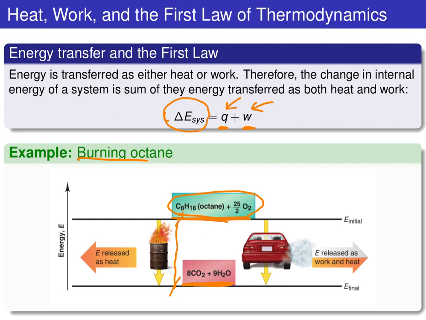If we just put a bunch of gasoline in a trash can and light it on fire, then the vast majority of that energy is coming out as heat. So we have basically heat being released, so everything shows up as Q. If we burn it in a more controlled fashion in the context of a combustion engine, then certainly heat will still be released, but you're also going to have energy being released as work. So you're going to get Q and W at the end of the day.